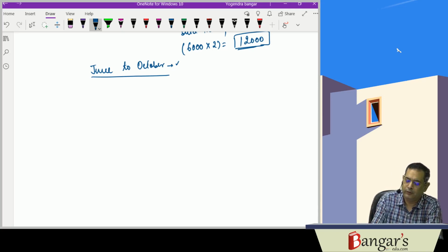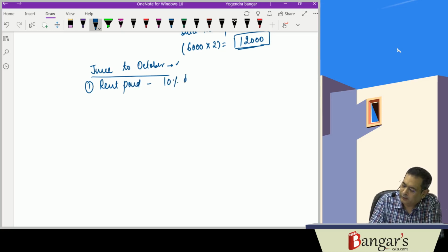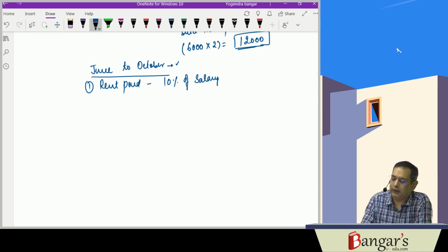First is rent paid minus 10% of salary. As you are aware, salary means basic salary plus DA to the extent it forms part of retirement benefits plus percentage-wise fixed commission on turnover.